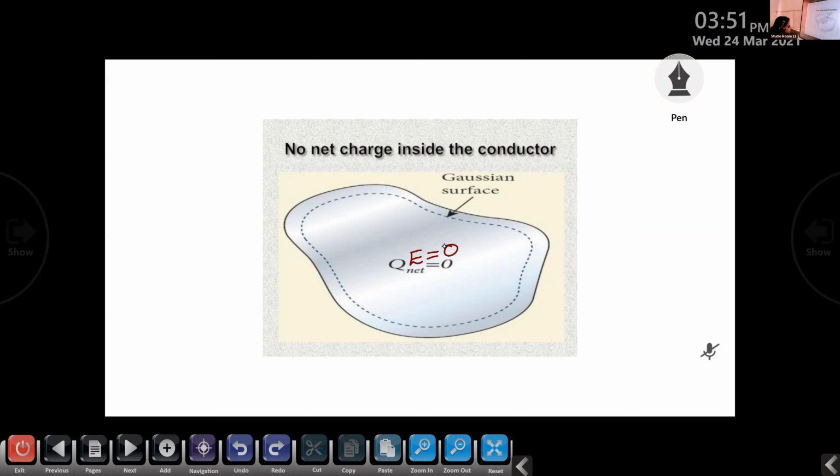If there is a charge, there must be an electric field inside the conductor. But the electric field inside the conductor is 0, which implies that there is no charge present inside the conductor. The charges are distributed only on the surface of the conductor. Actually, this is a theory portion. There is no need to derive anything.